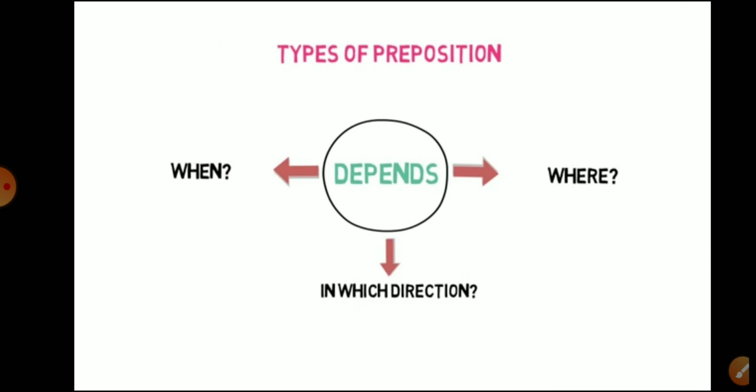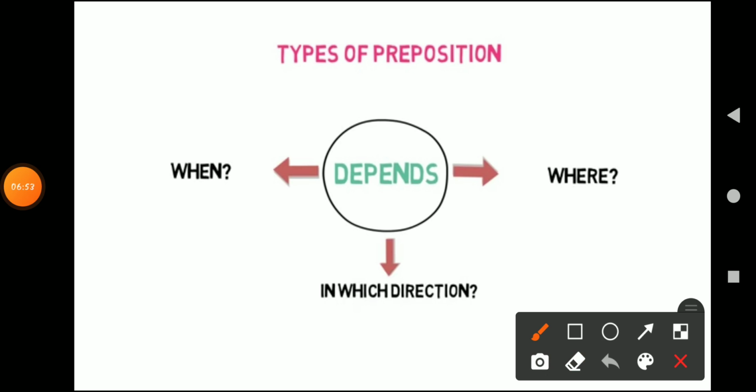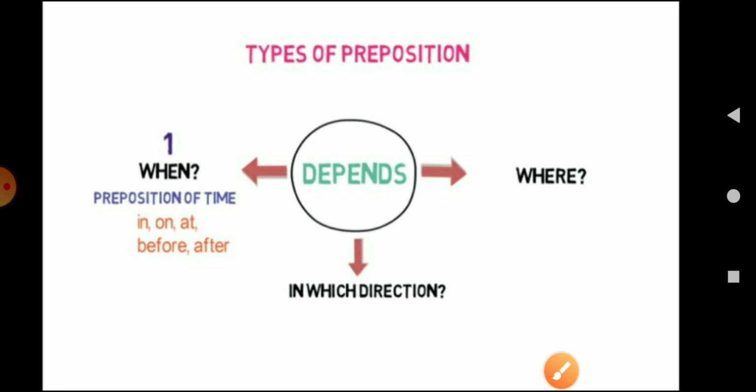The types of preposition are basically divided into three categories, or you can say three types, and it depends on when the event occurred. The first is when the event occurred. The second type is where the event occurred, and the third is in which direction the event or the thing occurred. Now let us first discuss the first part, that is when the thing occurred.